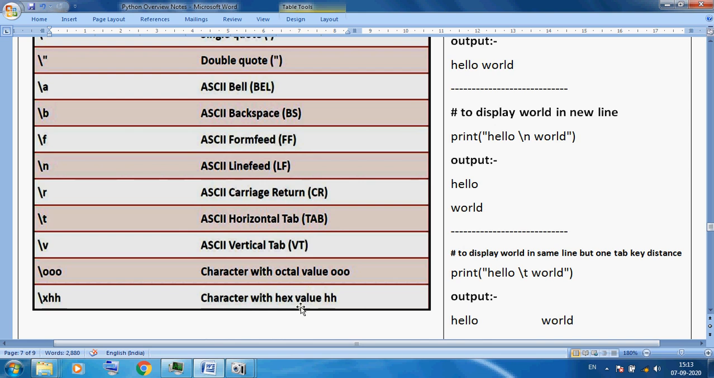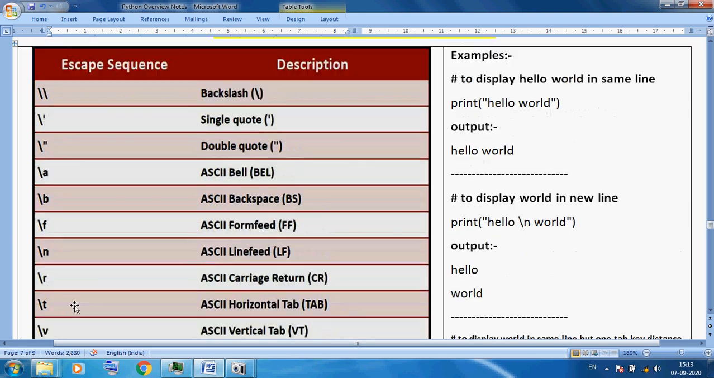character with hex value. You must use a backslash. Here the backslash is important, then we can use the other escape sequence letters. Mainly we mostly use three types: \n for a new line, \t for a tab purpose. We can also use single quotes or double quotes in our output. These things we mostly use.